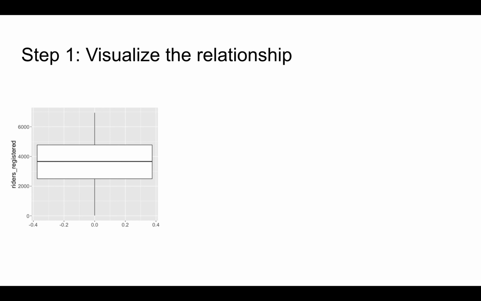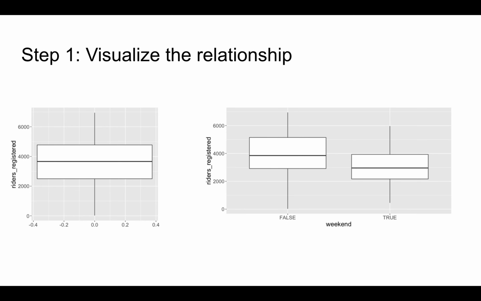As a starting point, recall that we've visualized the univariate behavior in ridership a few different ways. Here, we're using a box plot. The goal is to include categorical information about weekend status into this plot. To this end, we can pull apart the information in the singular box plot into two separate box plots for our two categories. The box plot at left, where weekend equals false, gives us a sense for weekday ridership patterns. And the box plot at right, where weekend equals true, gives us a sense for weekend ridership patterns.